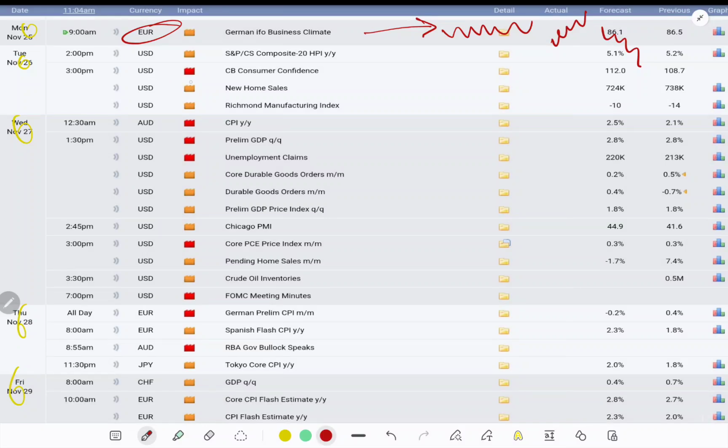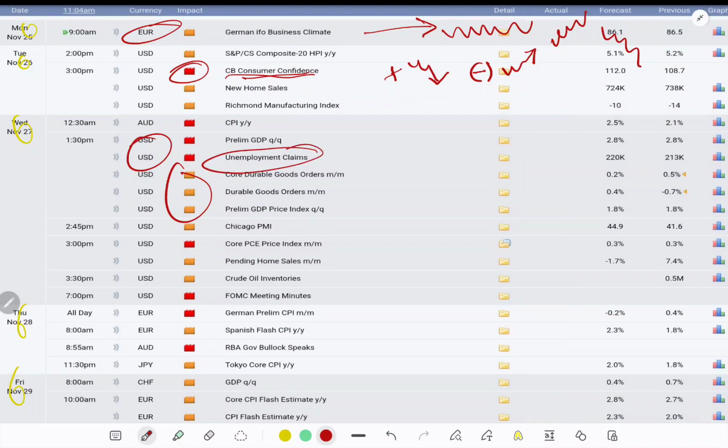On Tuesday we have USD news, CB consumer confidence, that means consumer news. If data comes with a positive value, for the basic thing we will sell gold. If data comes with a negative value, we will buy gold. On Wednesday we have 2 USD news, semi-major news. One of them is unemployment claims, that means jobless claims, and the other is prelim GDP QQ. We have to keep our concern on these 2 news. If data comes positive, we will sell gold. If negative, we will buy gold.